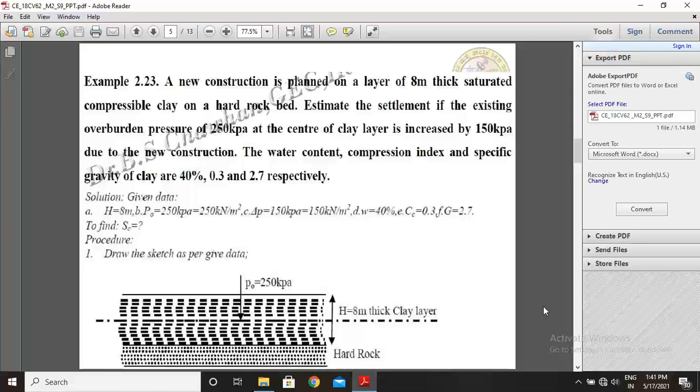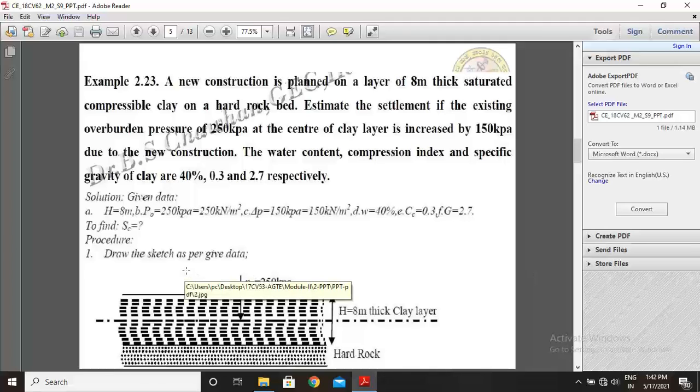Solution. You write the given data, you follow the same steps. H is 8 meter, P0 is overburden pressure 250 kPa, equal to 250 kilonewton per meter square. Delta P 150 kPa is nothing but 150 kilonewton per meter square. Water content W equal to 40%. Compression index Cc equal to 0.3. Specific gravity of soil G is 2.7. To find consolidation settlement, S equal to how much?